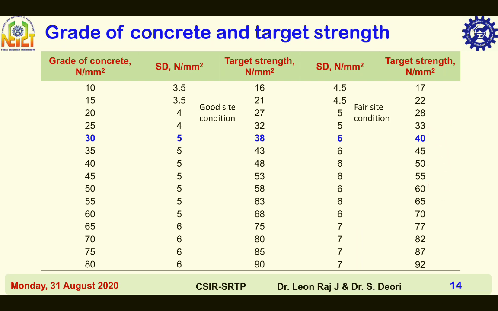For example, the assumed standard deviation for M30 grade of concrete is 5 MPa and the target strength is 38 MPa. At the same time, the assumed standard deviation for fair site condition of M30 grade is 6 MPa and the target strength is 40 MPa. Likewise, other values for different grades are given here.